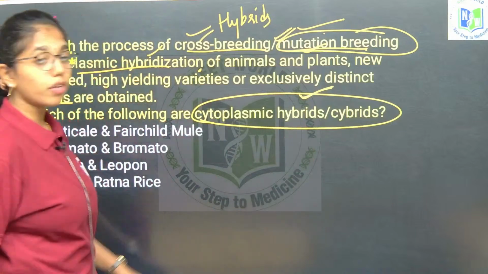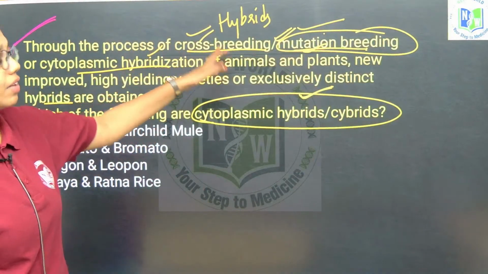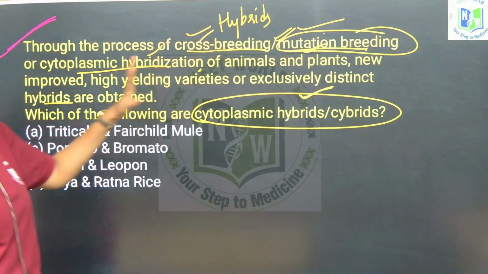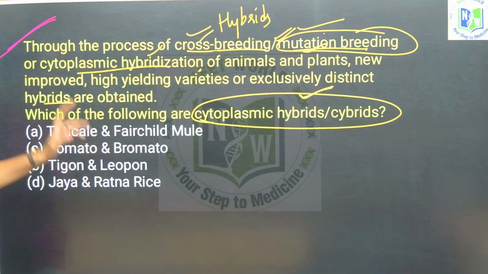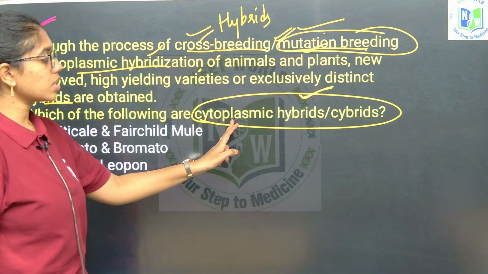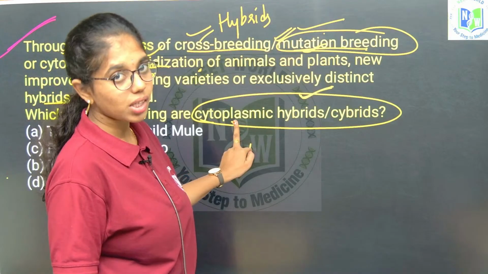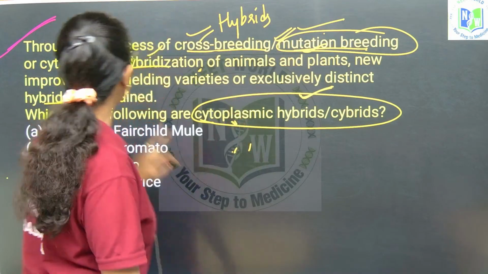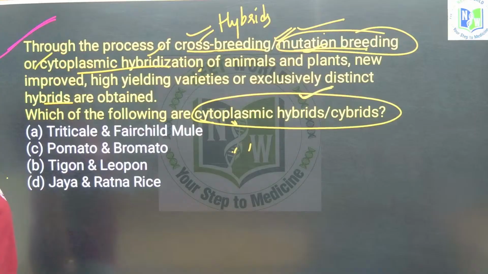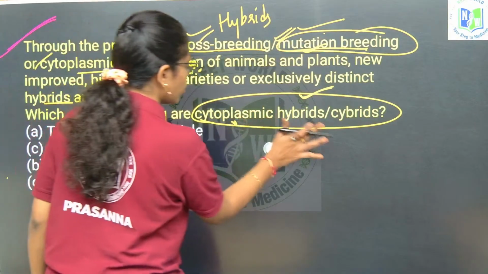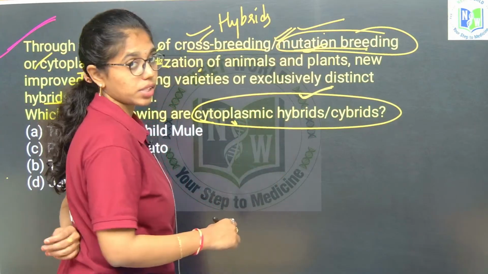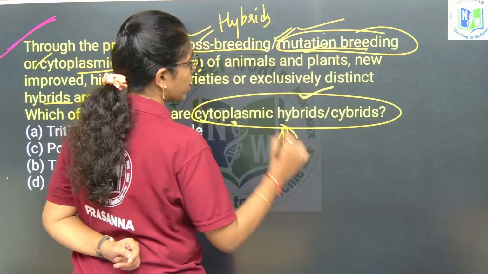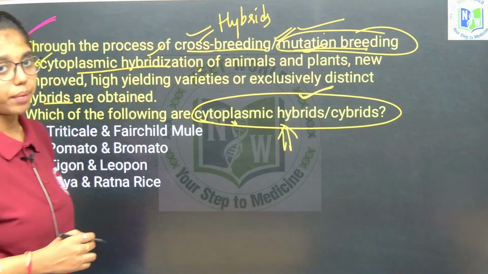So of course, to confuse us, the question has given us so many terms of crossbreeding, mutation breeding and cytoplasmic breeding, but at the end it asks about cytoplasmic hybrids or cybrids. So the question is only about cytoplasmic hybridization. Once again I will tell you what is cytoplasmic hybridization and how these cytoplasmic hybrids are formed.